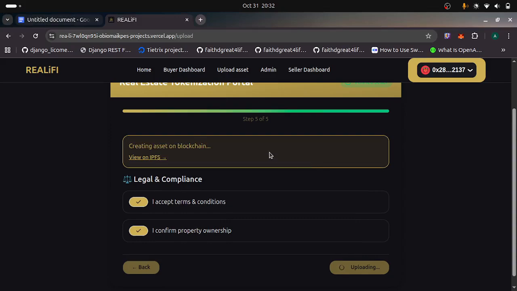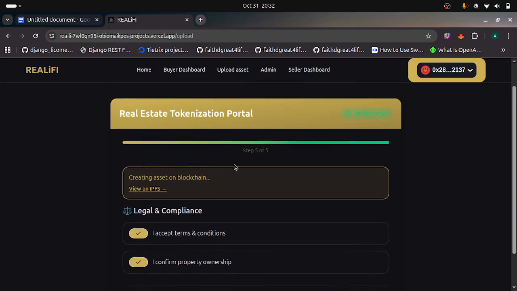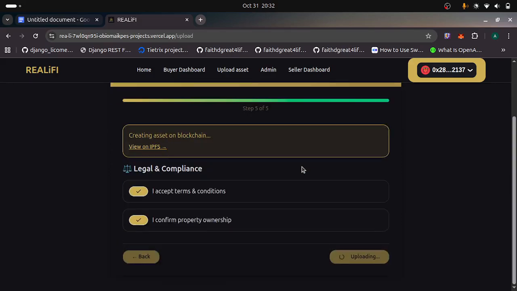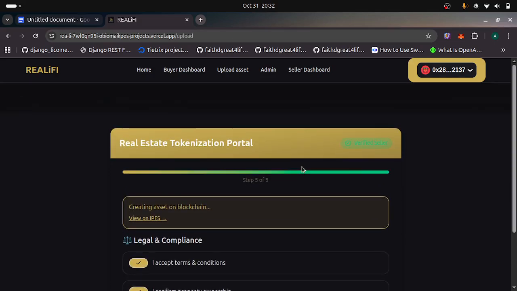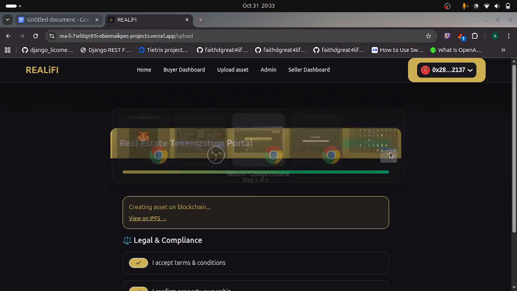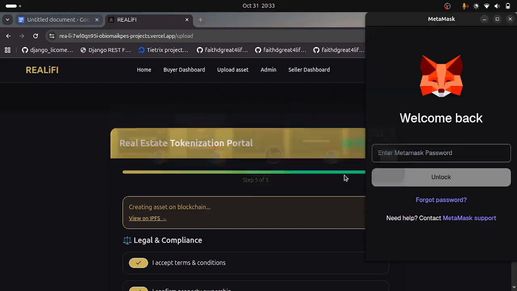So we're back here. It's uploading. Creating asset on blockchain. This is the part where it calls the smart contract. I'm expecting the smart contract call soon. This is supposed to be a verified seller badge, though the color contrast is not exactly right.